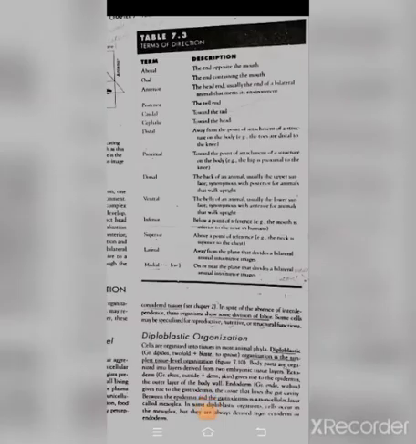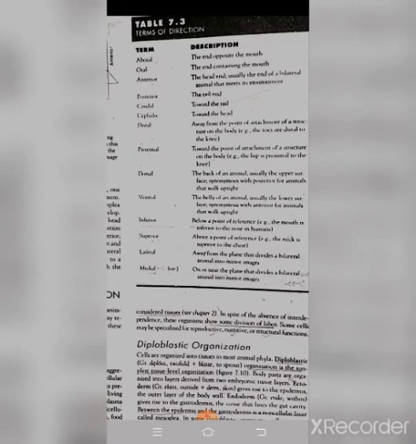And 7.3, terms of direction. These terms are for locating body parts relative to a point of reference or an imaginary plane passing through the body. Here is the aboral. The end opposite to the mouth is called the aboral end. Next is the oral. These are the specific terms. Oral is the end containing the mouth. Anterior is the head end.